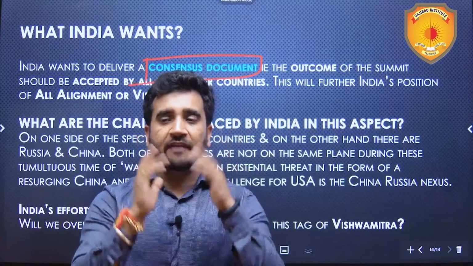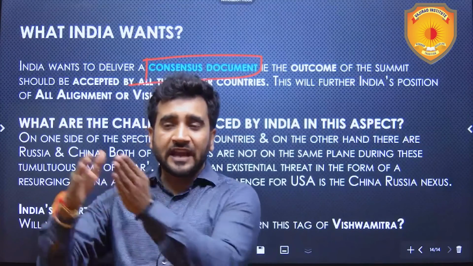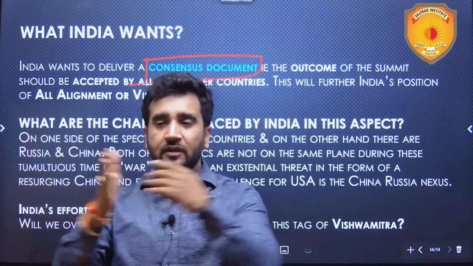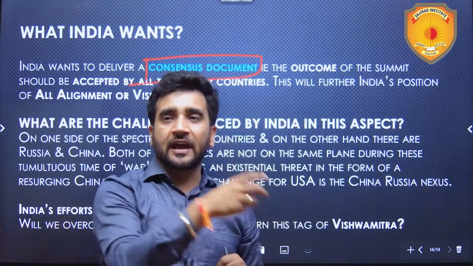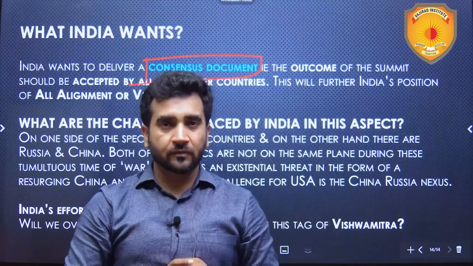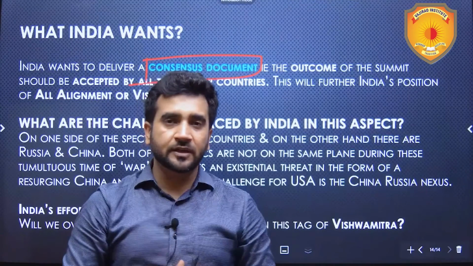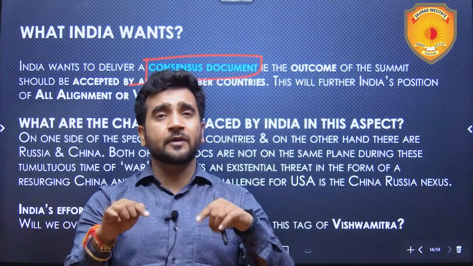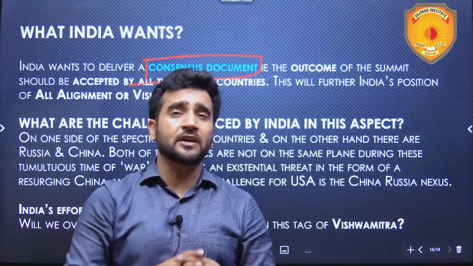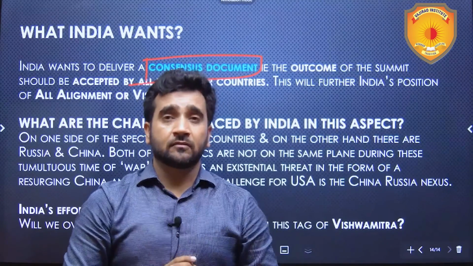In the center, we have India. On one side, we have the USA, which is part of G7. On the other side, we have China. The USA sees China as an imminent threat, a competitor. In this scenario, whether India will be able to deliver this consensus document is still left to be seen.